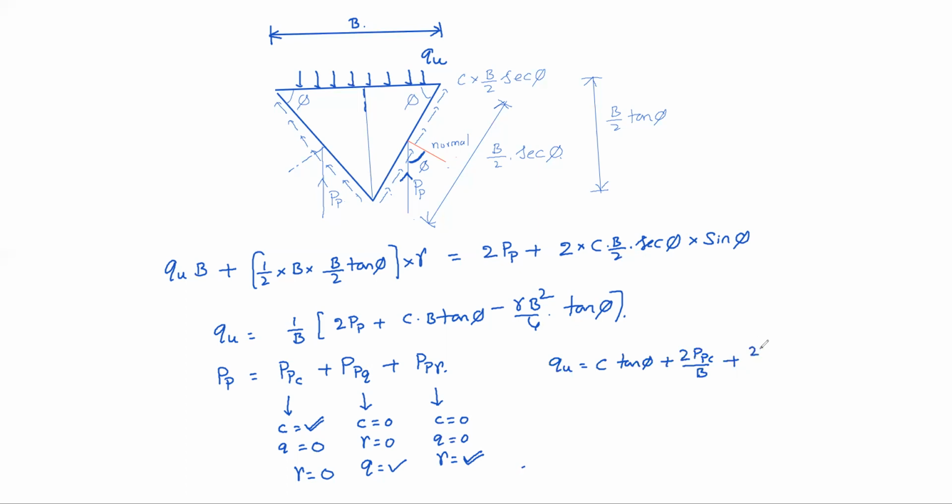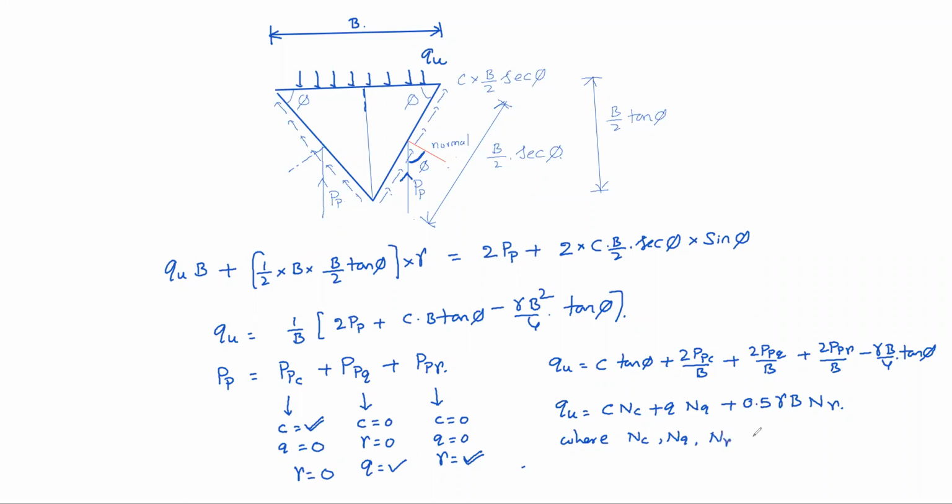That is 2 PPQ by B plus 2 PP gamma by B minus gamma B by 4 tan phi. So finally, after expressing these things, we can write C times NC plus Q times NQ plus 0.5 gamma B times N gamma, where NC, NQ, N gamma are bearing capacity factors.